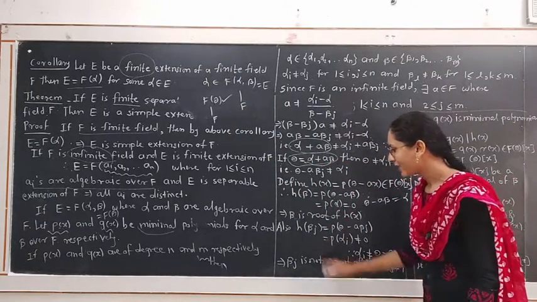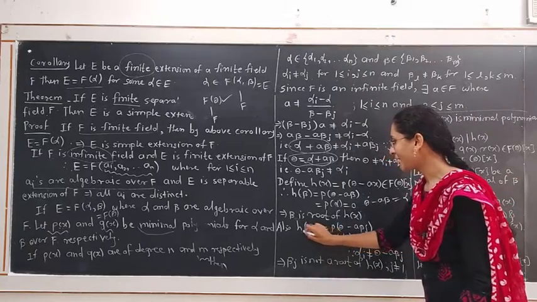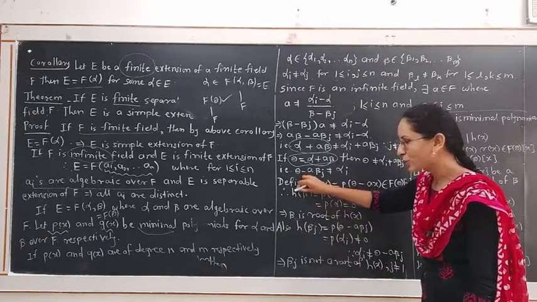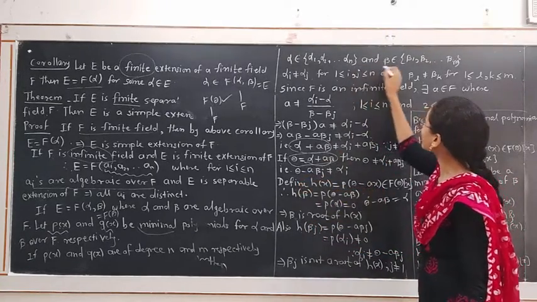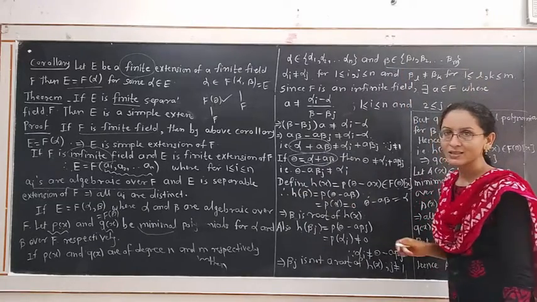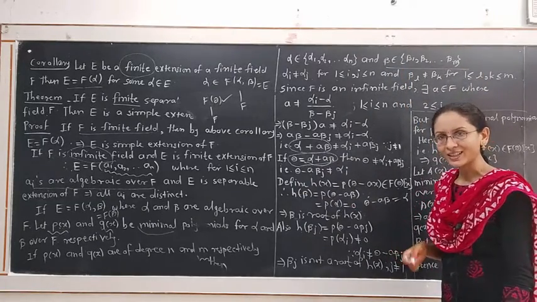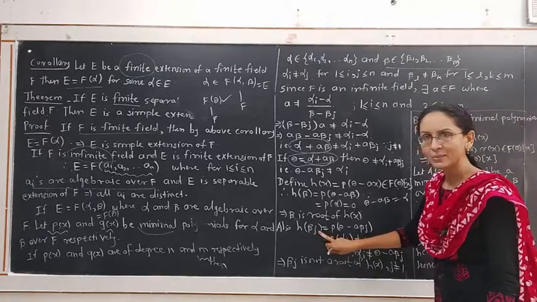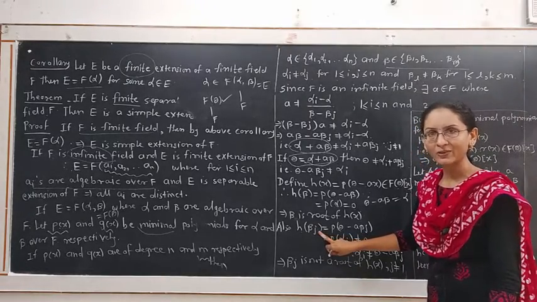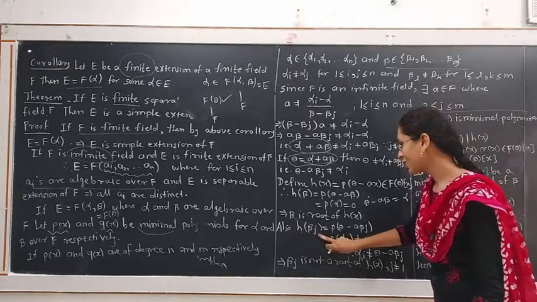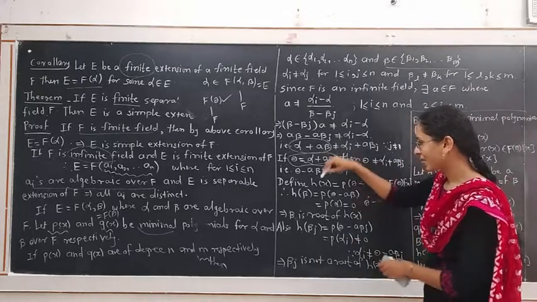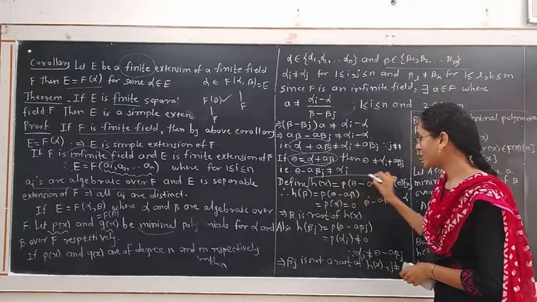Also, beta is a root of h(x), and beta belongs to this set of m elements. So we consider another element. Suppose that element is beta j for j not equal to 1. h(beta j) is obtained by replacing x by beta j in this expression of h(x).